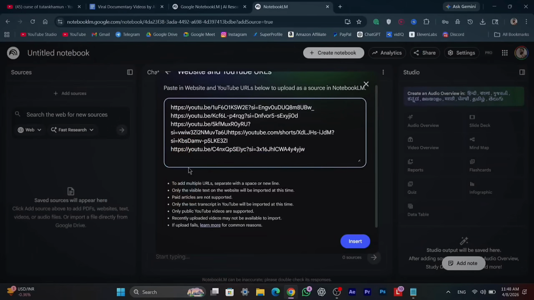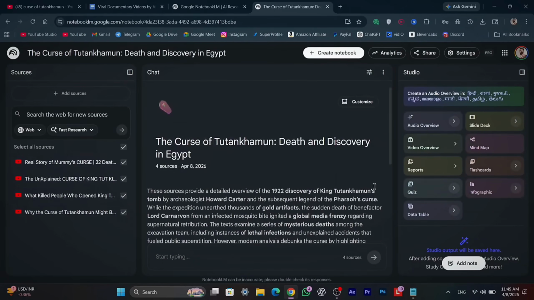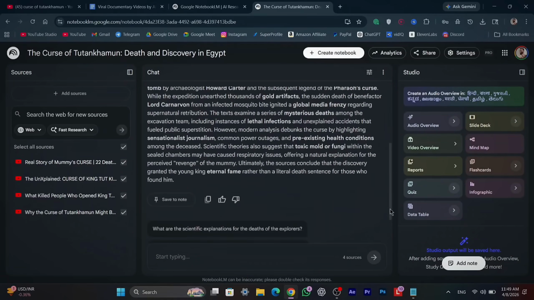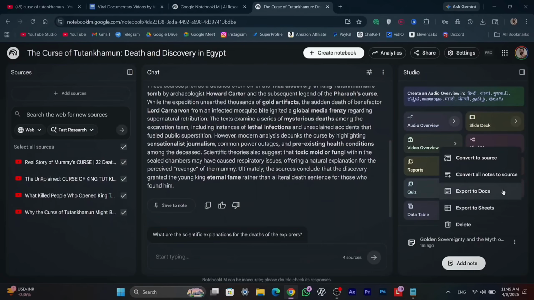As you can see, NotebookLM will analyze all these links and provide us with a summary. But one important step is still remaining. We need to save this information so that we can fully use these sources while creating our script. For that, click on the 3 dots and then click on Convert to Source. This will save the information inside our sources.